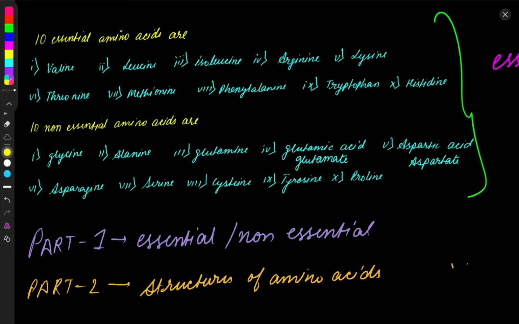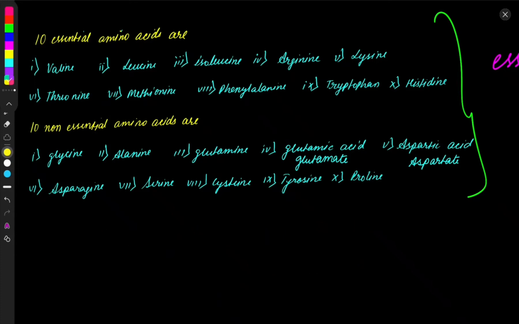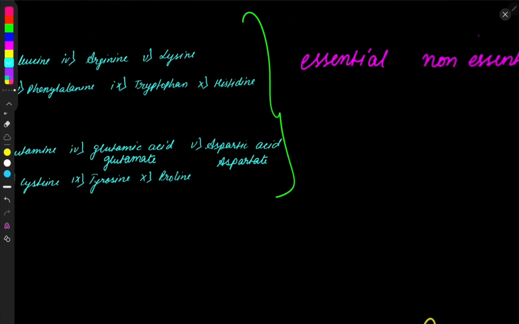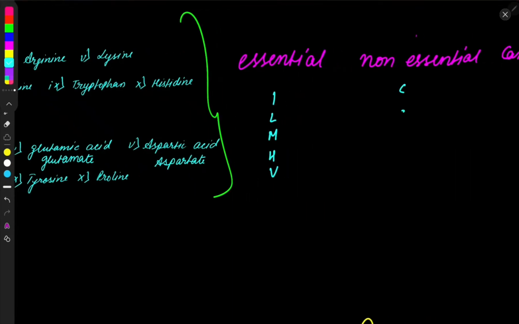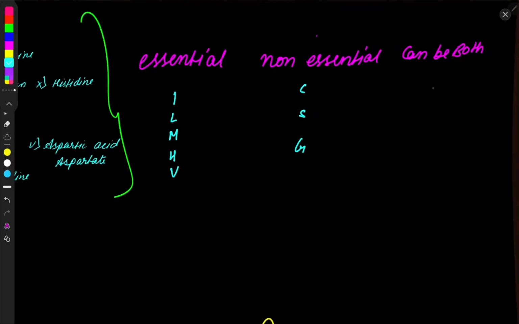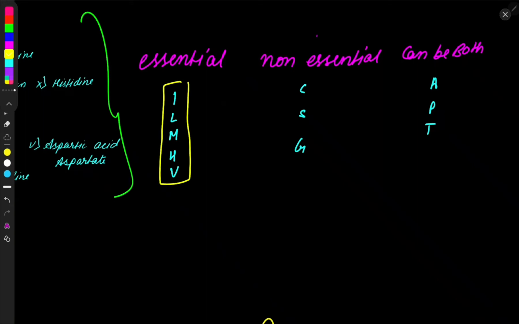So let's get ahead with part 1, that is, I'll discuss which 10 of these are essential and which 10 of these are non-essential. Okay, so let's get started. I have found that there are some letters such as I, L, M, H, V, C, S, G, A, P, T. The amino acids starting with I, L, M, H, V are always essential.